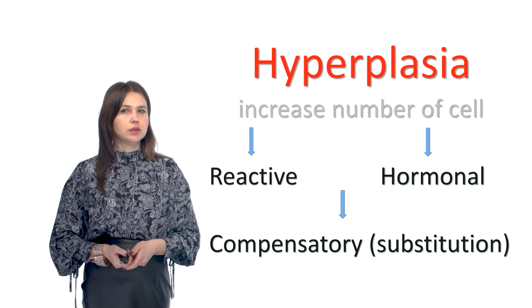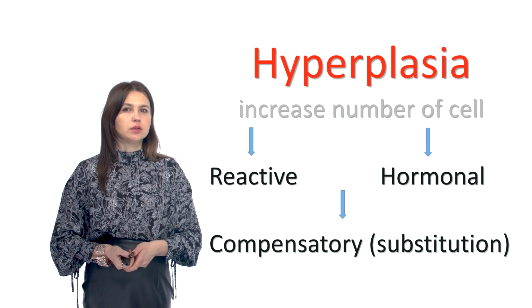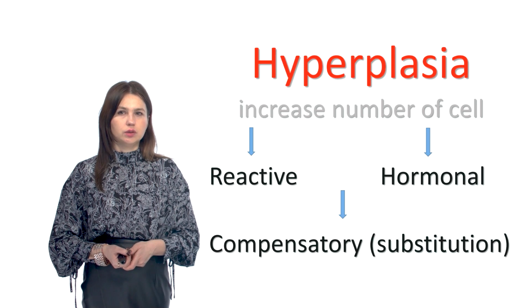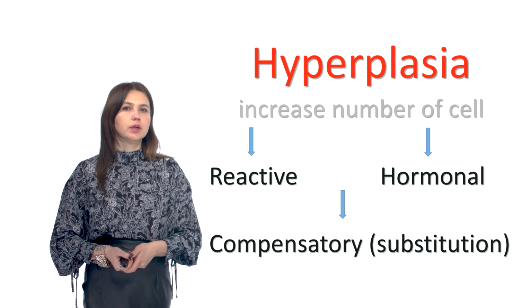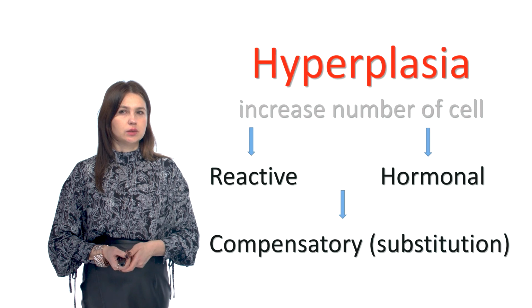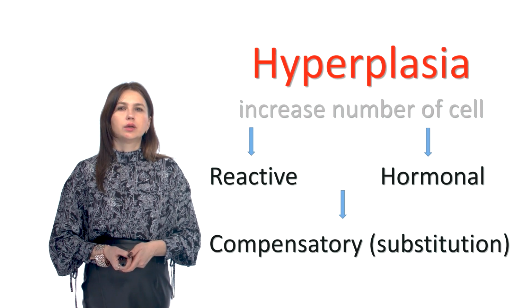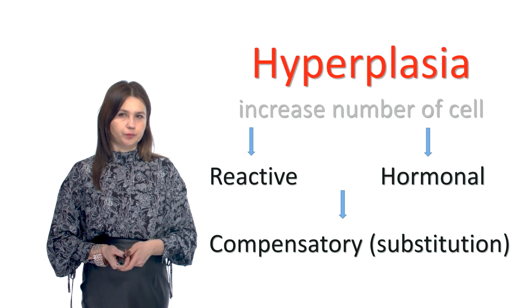Hormonal hyperplasia occurs in target organs by the action of hormones. It may be observed in both physiological and pathological conditions. For example, hyperplasia of the mammary glands during pregnancy and lactation. Now, examples of hormonal hyperplasia in the pathological condition.